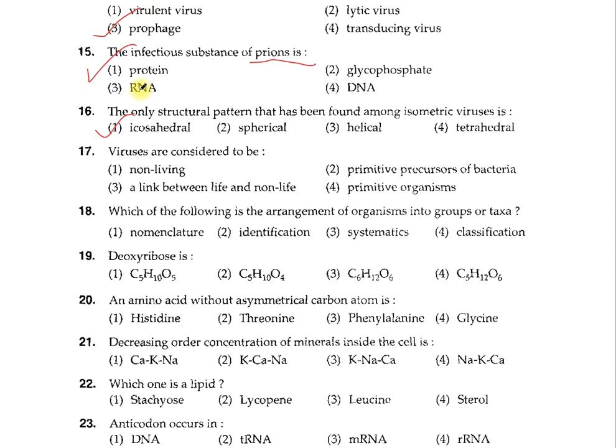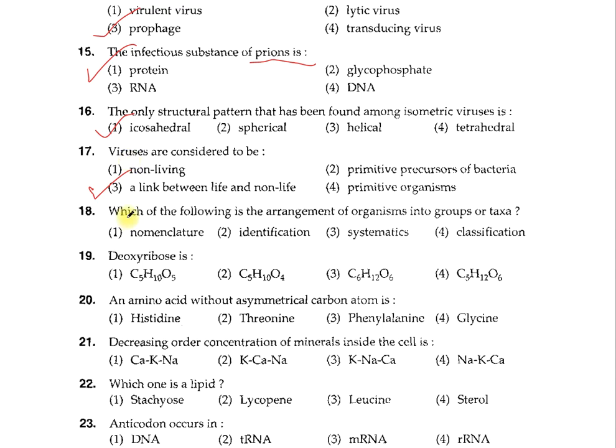Question number 17. This is a bouncer question, a very simple, very easy question for all. Viruses are considered to be: 1. Non-living, 2. Primitive precursors of bacteria, 3. A link between life and non-life, 4. Primitive organism. So here the option 3 is correct. I'm sure you have got the correct answer. So these are the connecting link between life and non-life. Some characteristics are living and some are non-living.